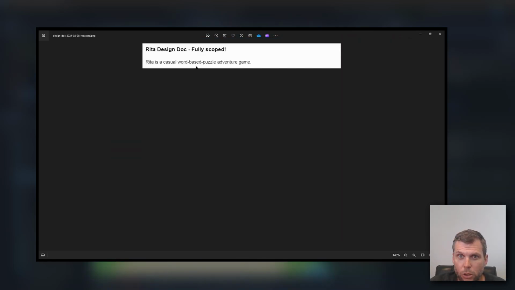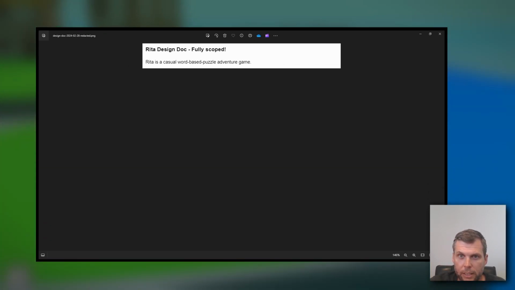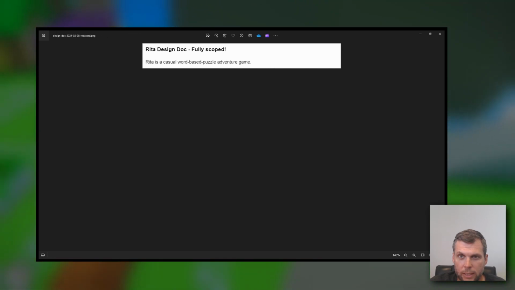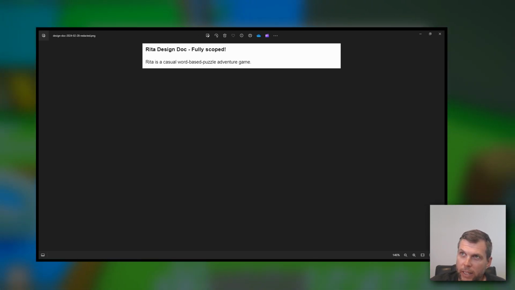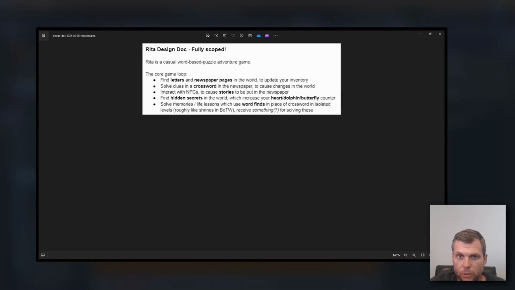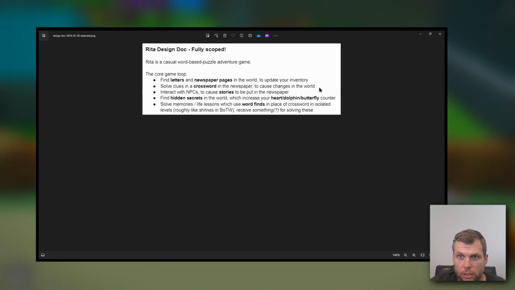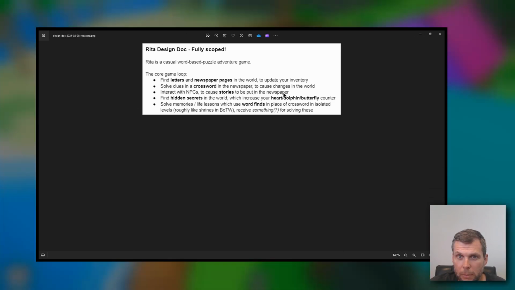Rita is a casual word-based puzzle adventure game. I think this is a nice, succinct explanation of the game, getting all the key phrases in there: puzzle, adventure, and word-based. Not sure I can make it any snappier, but that'll do for now. Most of the core game loops, the systems involved, have been shown already and are mostly complete. For instance, find letters and newspaper pages in the world, update your inventory, solve clues in the newspaper to cause things to change in the world, interact with NPCs to cause stories to be put in the newspaper.